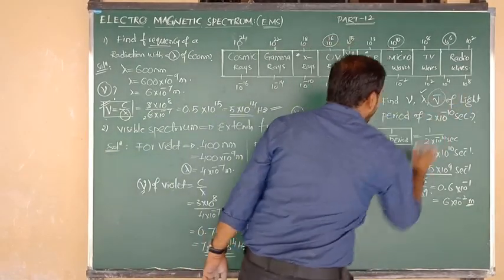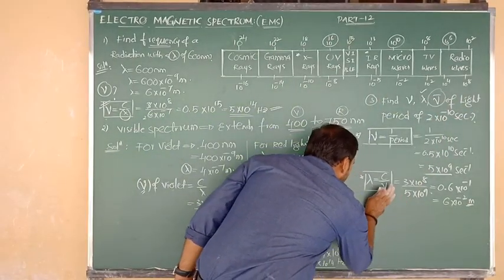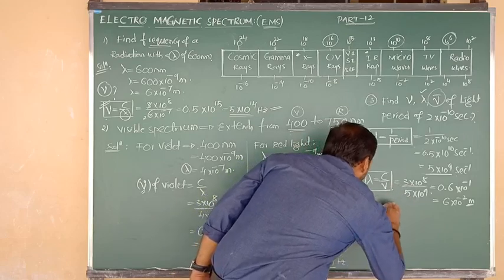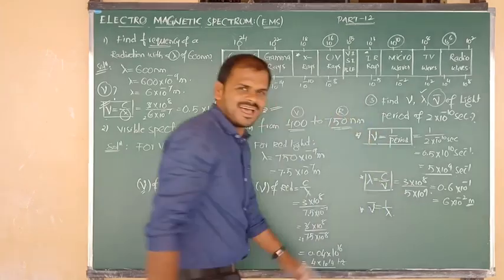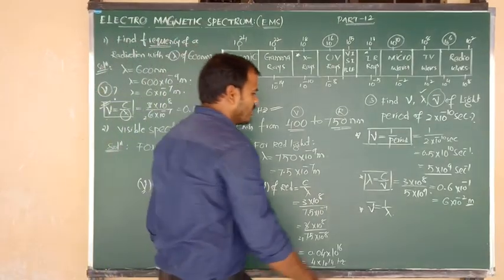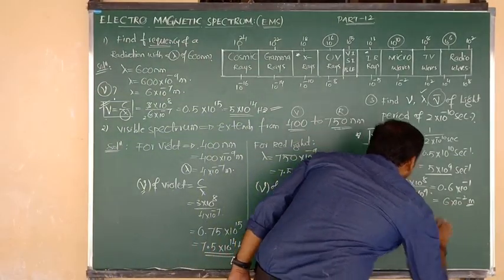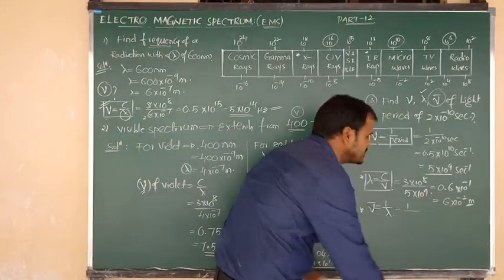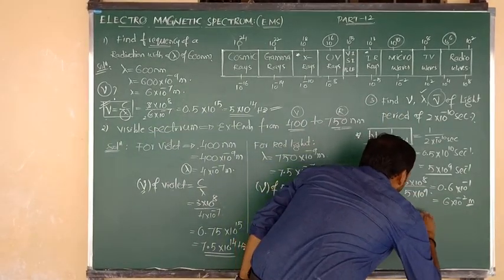And last, this is A, this is B, and this is C. What are they asking? Wave number. What is meant by wave number? The wave number symbol is nu bar, equal to 1 by lambda, the reciprocal of wavelength. What is the lambda value? We just got 6 into 10 to the power of minus 2.